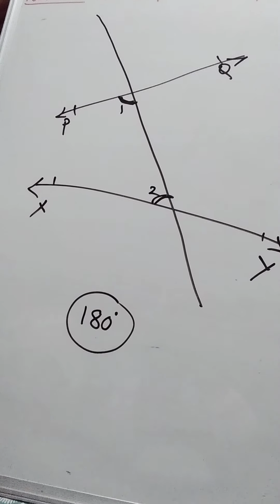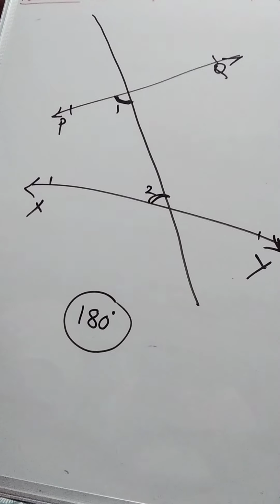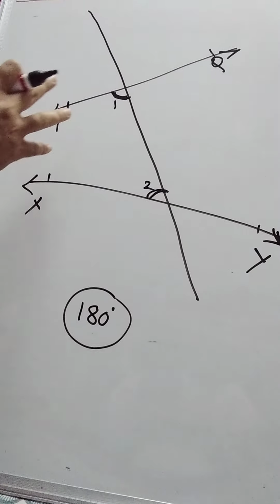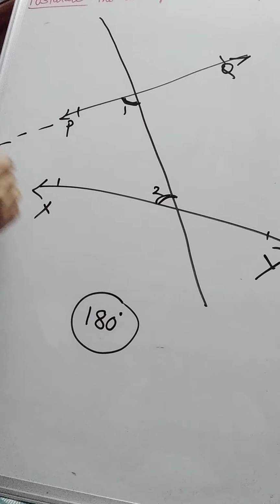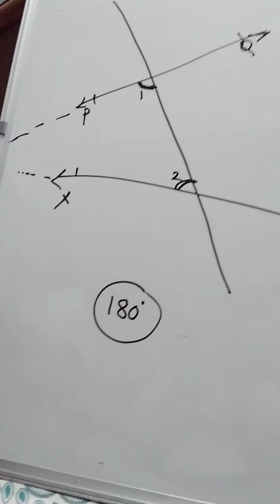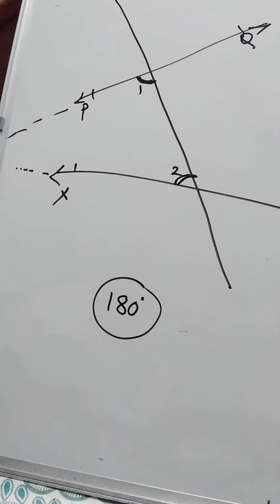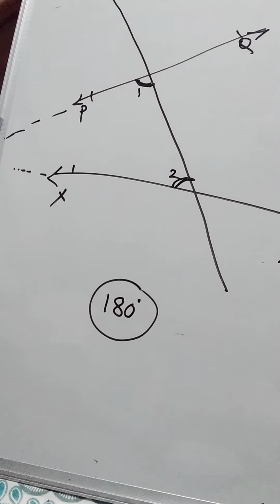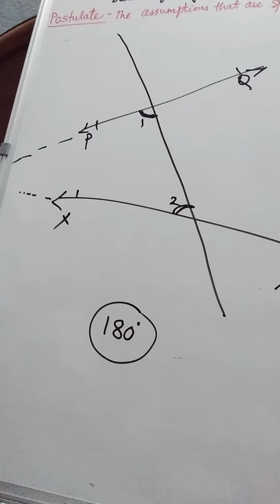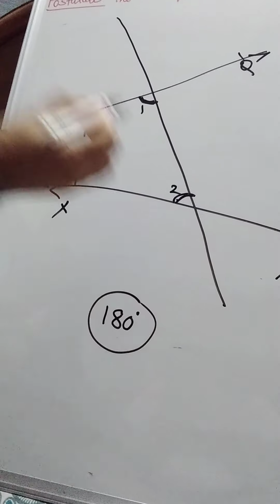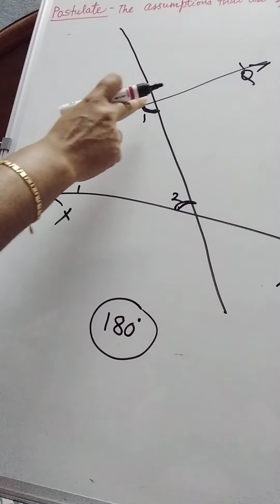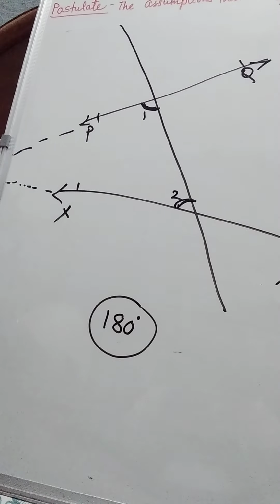When it is less than 180 degrees, when we extend these two lines towards this side indefinitely, somewhere in this way, then these two straight lines, produced indefinitely, will intersect at one point. They will intersect here. That means if the sum of these two angles is less than 180, then these two lines will be meeting at a point.